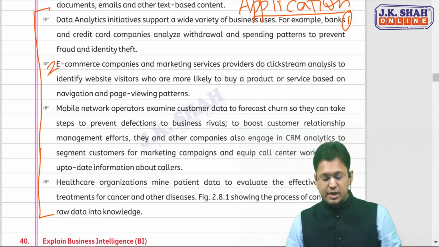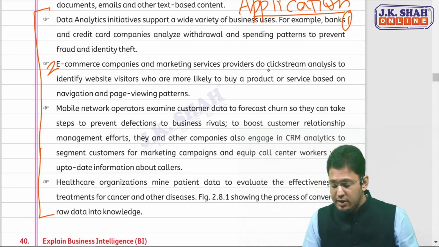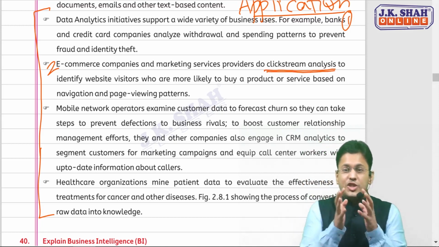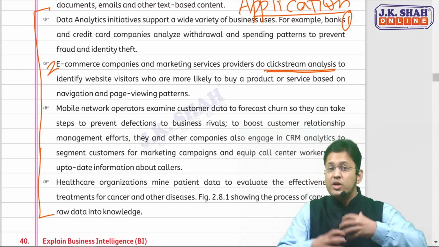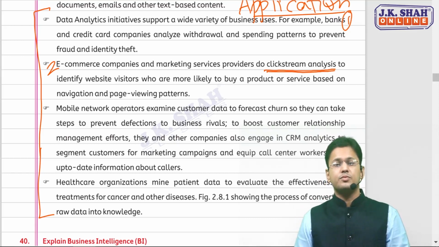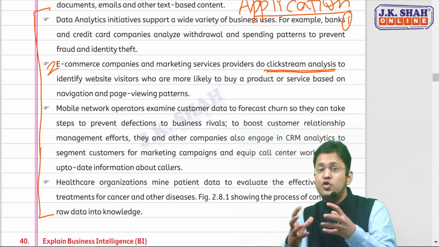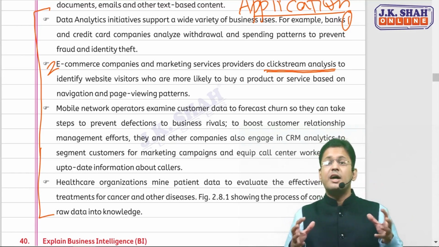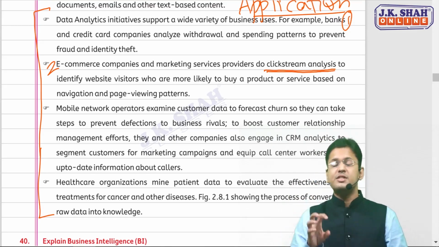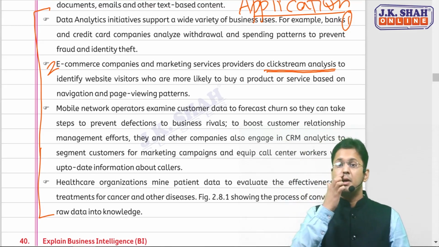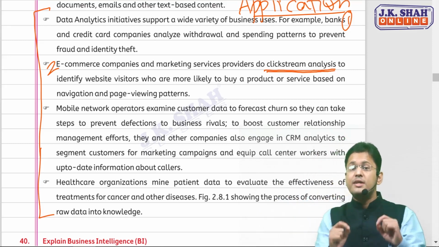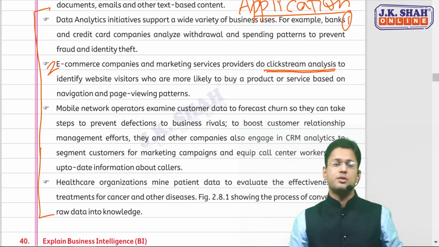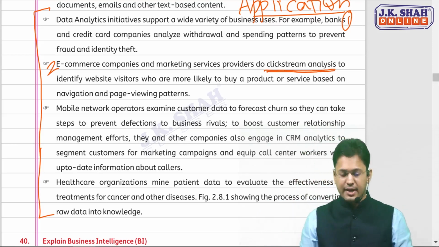Second is the e-commerce companies. The marketing service providers are doing clickstream analysis. What is clickstream analysis? Checking who is visiting their websites regularly, what is the customer's page viewing pattern, which customer is regularly visiting, and how they are navigating in the website. So that is clickstream analysis, so that the e-commerce company can make an optimum marketing strategy for that consumer. They are doing this data analytics.